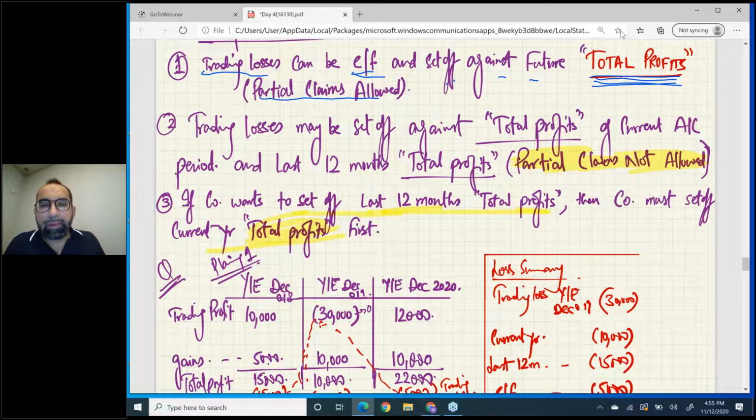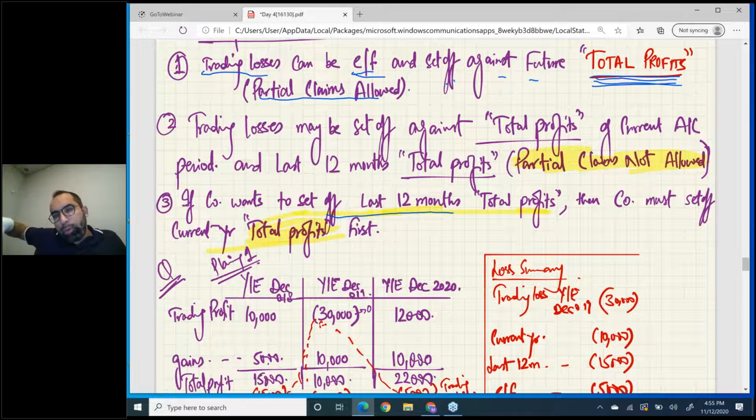Now, one more thing. Look here. This is especially for companies, this is not for individuals. See the yellow highlighter. If a company wants to do a 12 months back set off using trading loss, then it is mandatory for that company to do the current year set off first and then go to the last 12 months.